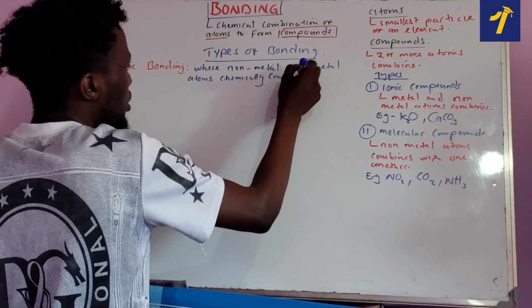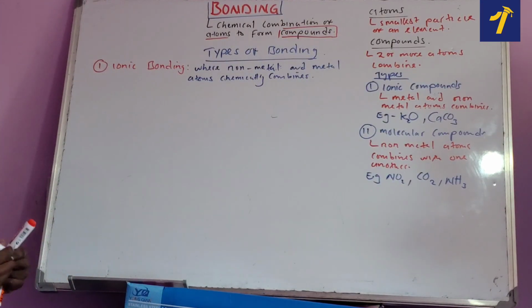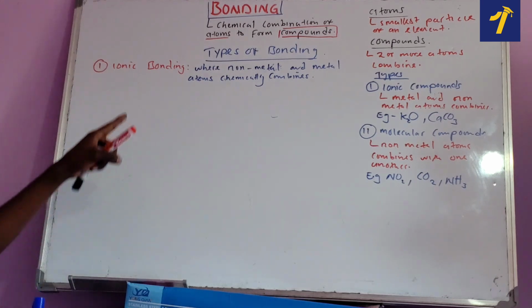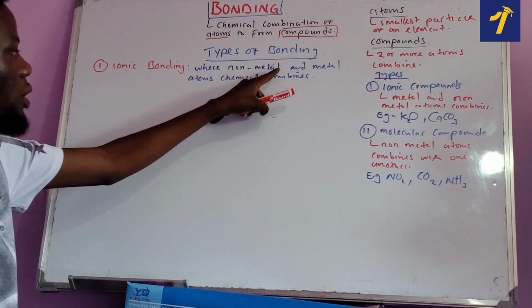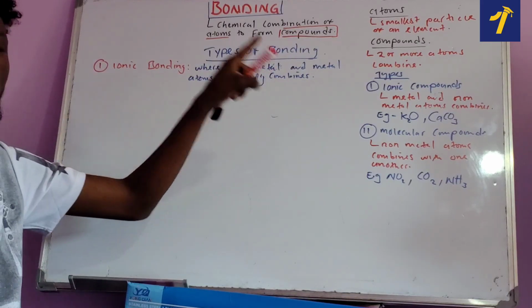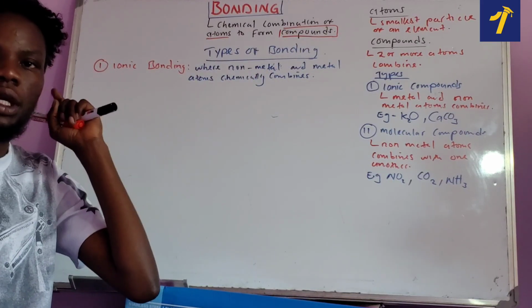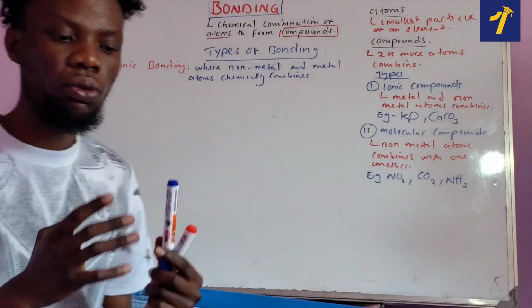Okay, chemically combine. That's what we call ionic bonding. So ionic bonding is a type of bonding where non-metal and metal atoms chemically combine. That's what we call ionic bonding. But we'll talk about ionic bonding in detail so that we see what happens.